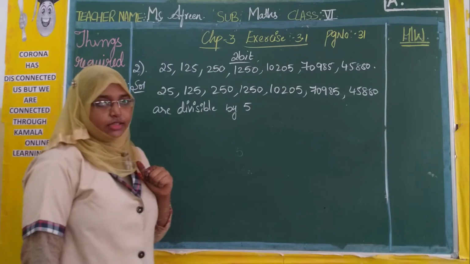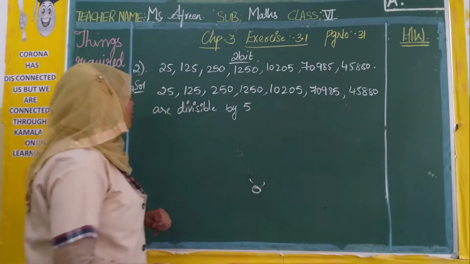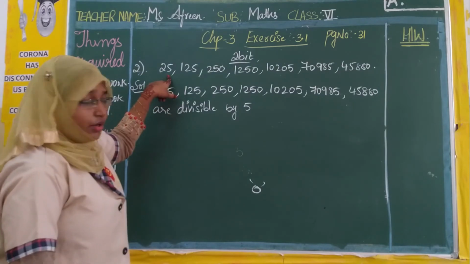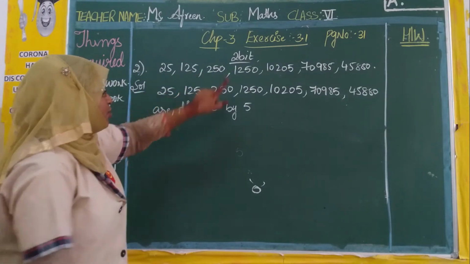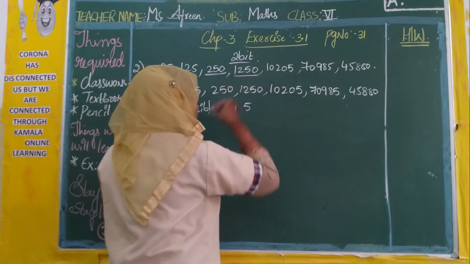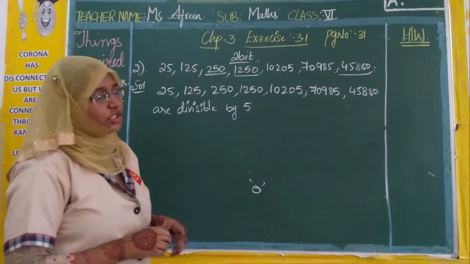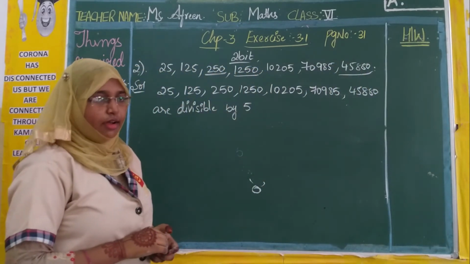Now what is rule 10? The last digit should be 0. One's place digit should be 0. Here it's 5. Here this is the 0. That is the digit at one's place. Here it is 0. Here it's 5. This is 0. So these three numbers are divisible by 10.